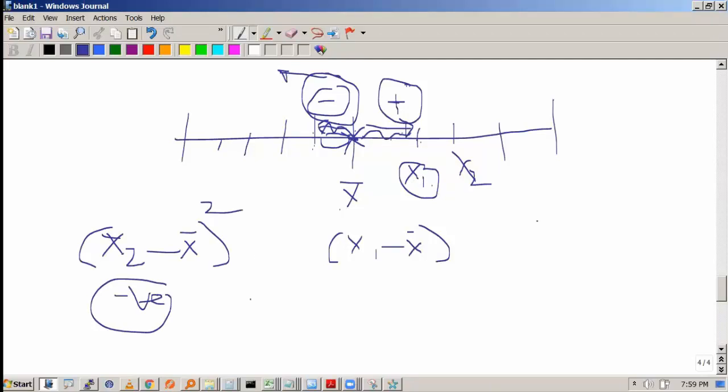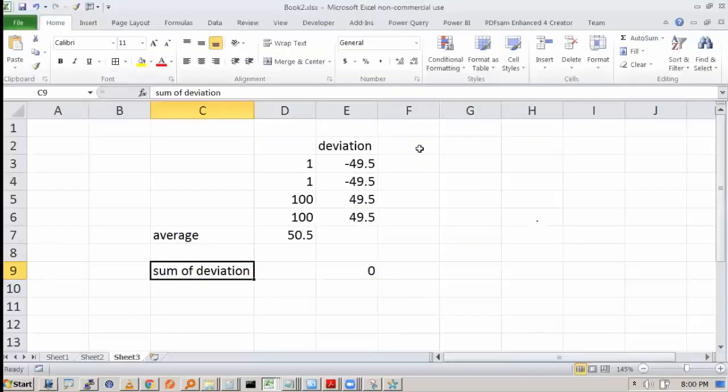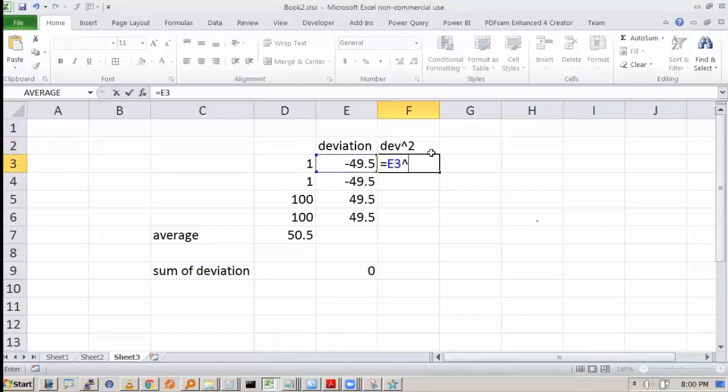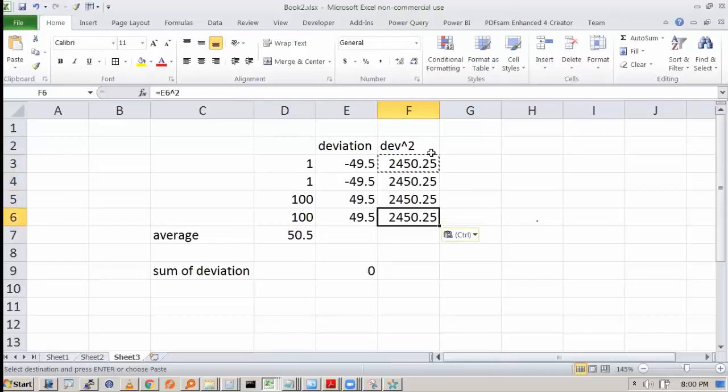One is you can square it. What could be another way? Let's say x2 minus x bar. You can take the modulus of it, the absolute number. If I take the deviation squared, what will happen? This is squared. So you can see the numbers are positive.